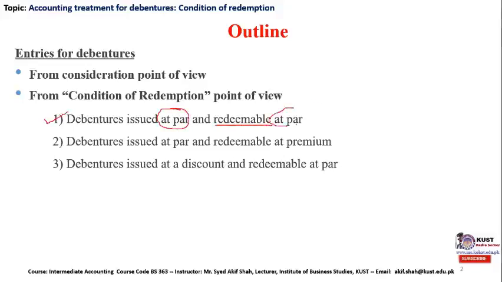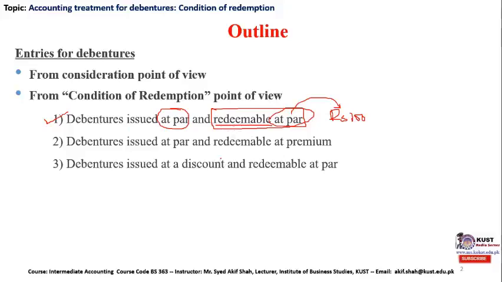It means that, for example, if the debenture's par value is rupees 100, and at the time of maturity or during the course of operation the company is looking to buy back or gain possession of this debenture through open market operation, meaning the company can simply purchase its own debenture from the market at the same price at which it was issued, then it is known as redeemable at par.